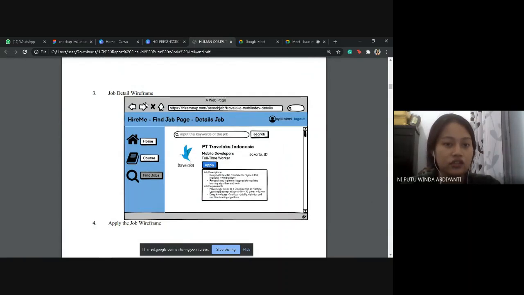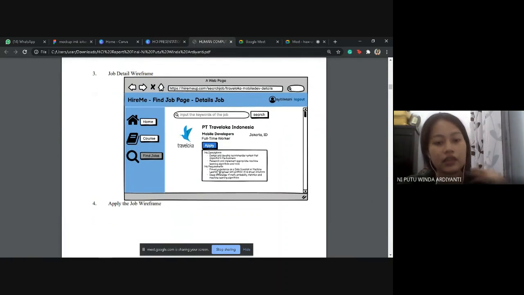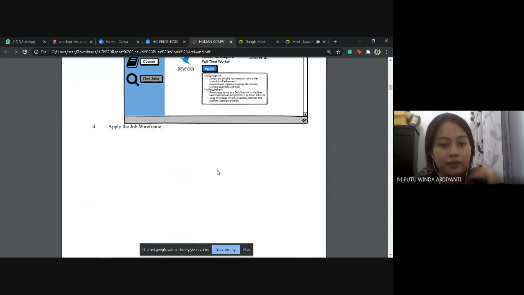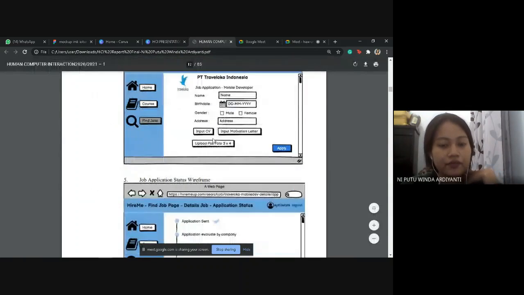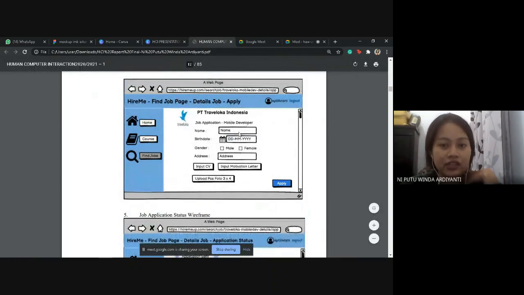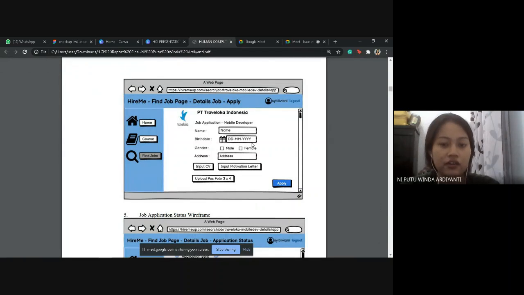These are the job detail wireframe and the apply job wireframe, so the user can apply for the job straight in the website.